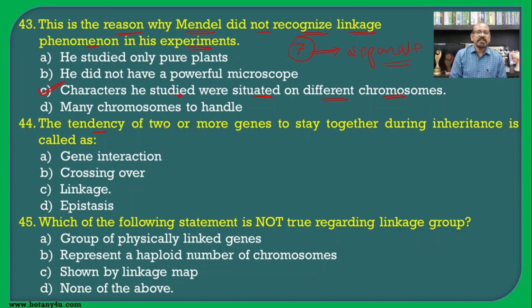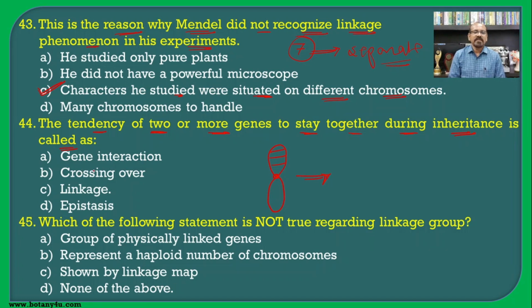The tendency of 2 or more genes to stay together during inheritance is known as... As we have seen earlier, the genes present on each chromosome remain together for subsequent generations.